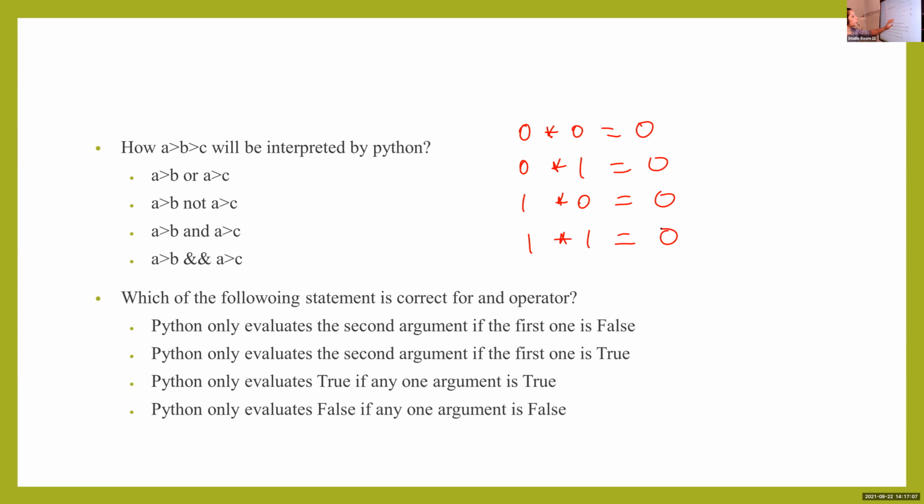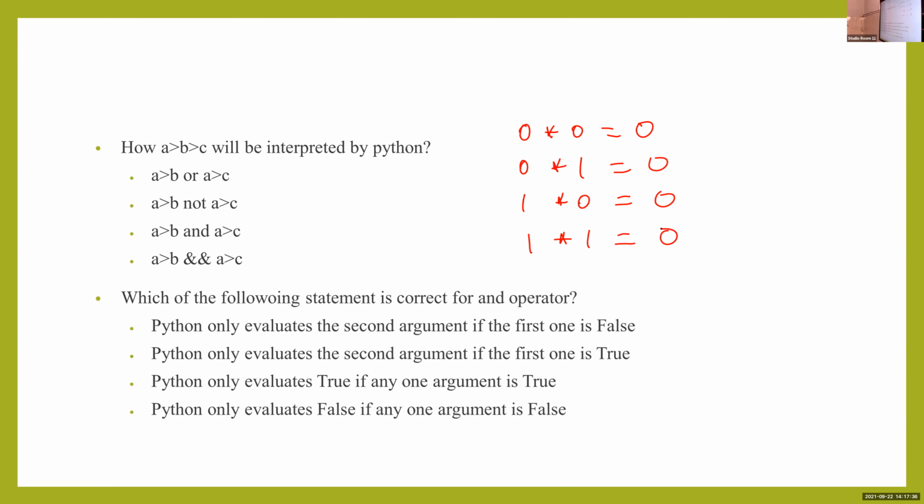Here, this AND operator will evaluate the second operand only if the first one is true. Otherwise, the answer is false. So if the first value is true, then only it will evaluate the second one. Okay. If the first value is 0, then there is no need to take the second value.